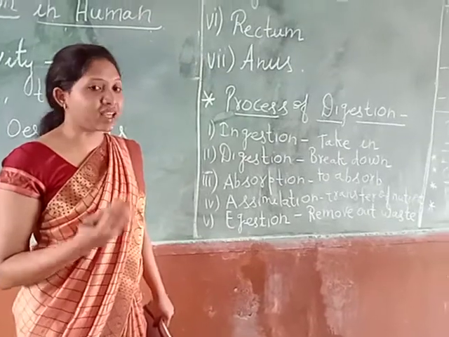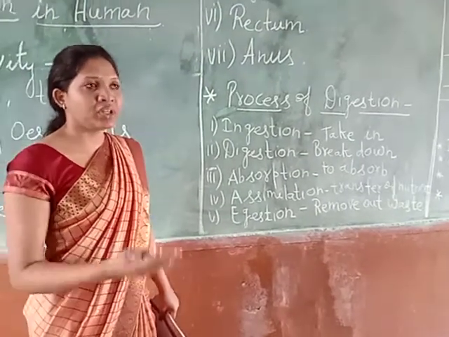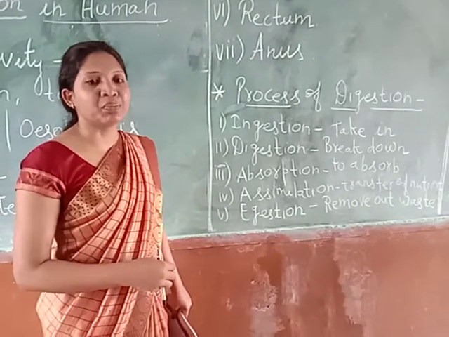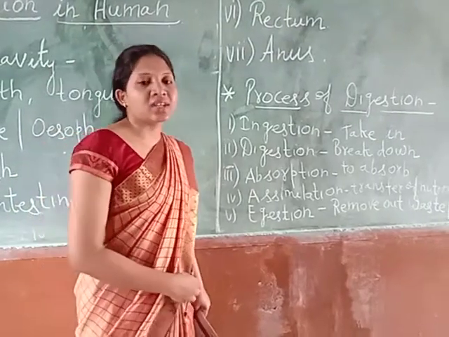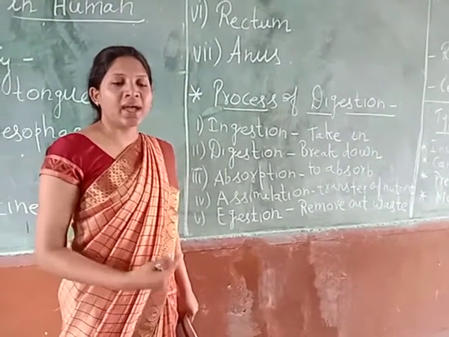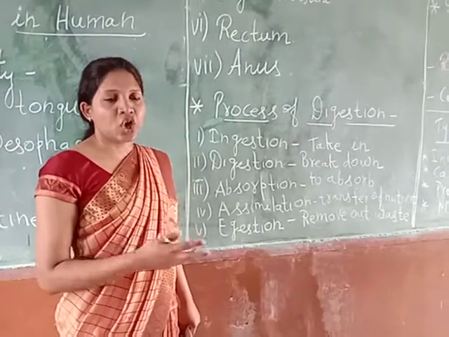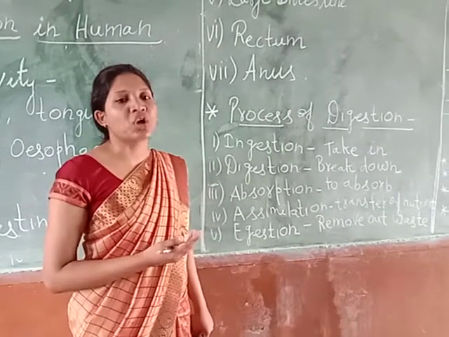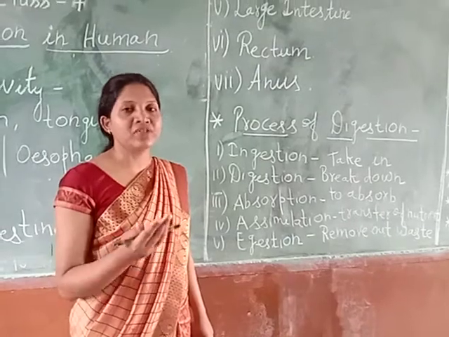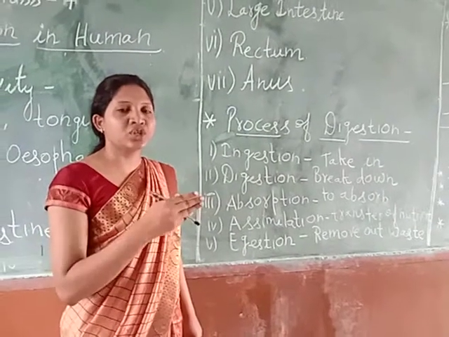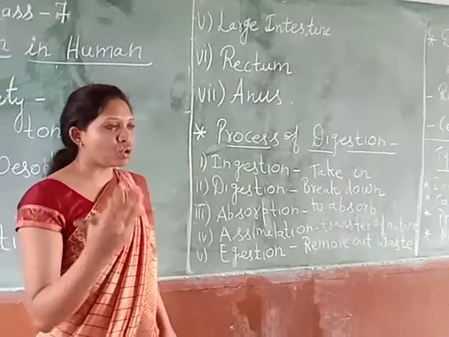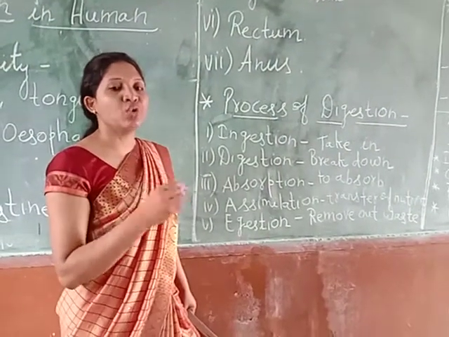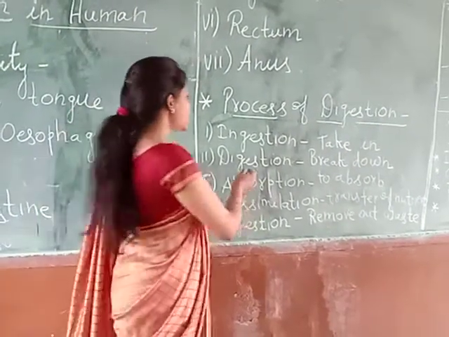Whatever food we eat cannot be absorbed directly. The food eaten by us is broken down into very simple substances, because all the nutrients are complex substances, and if our body wants to utilize different types of nutrients, they have to be broken down into smaller or simpler form. Then only it can be utilized by our body. So the process of breakdown of complex substances into simpler form is known as digestion.